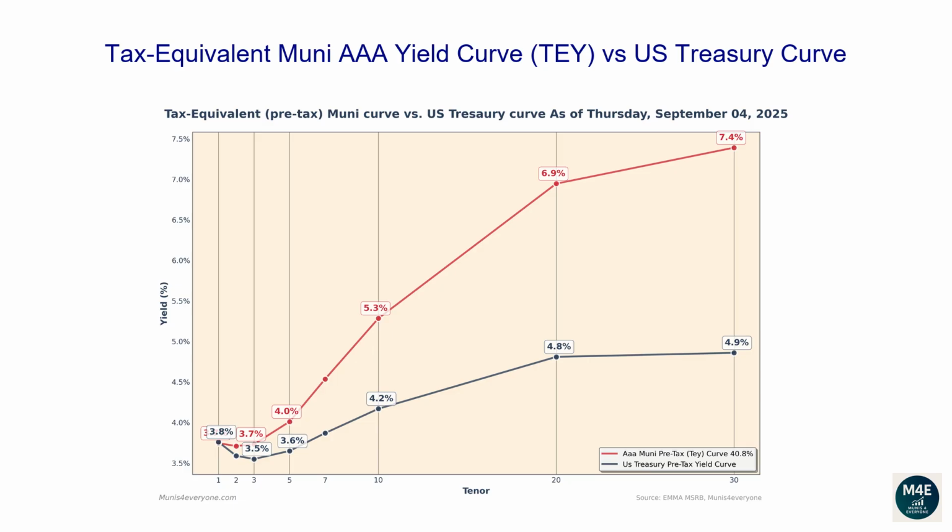Let's now go over the tax-equivalent Muni AAA yield curve versus the US Treasury Curve. The reason why investors and financial professionals care about Muni's tax-equivalent yields is to simply have the ability to compare them against US Treasury yields, which are pre-tax yields. Observing the current graph, we can see there are some parts of the tax-equivalent Muni curve currently trading above the Treasury curve. For example, if you wanted to buy a 30-year bond, a AAA Muni bond would yield 7.4% compared to a lower yield of 4.9% from a Treasury bond.